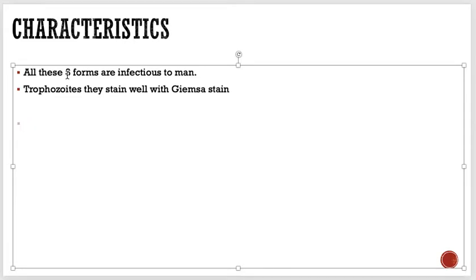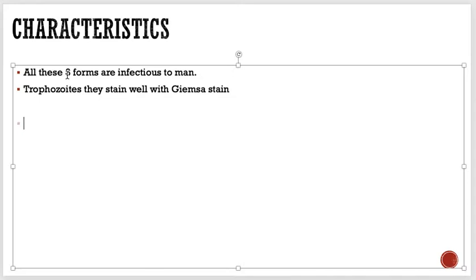Whenever there is infection, they keep on reproducing inside the human body. The trophozoites proliferate in the host cells and may appear round, and that is called a pseudocyst.